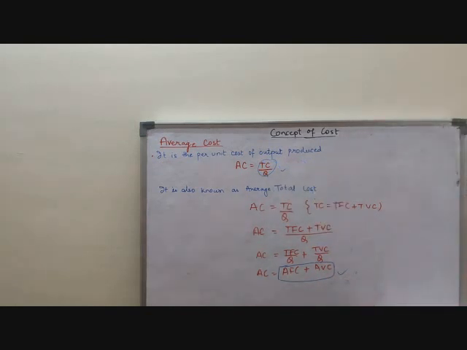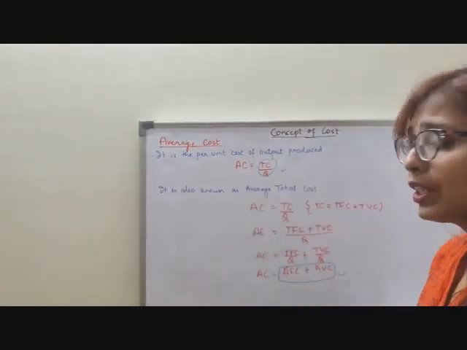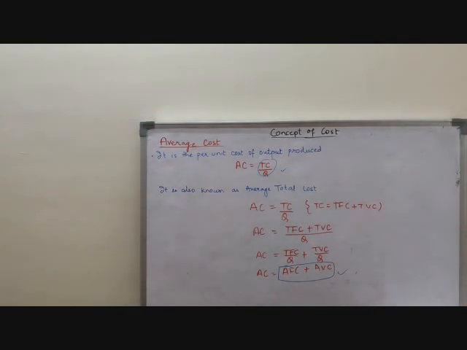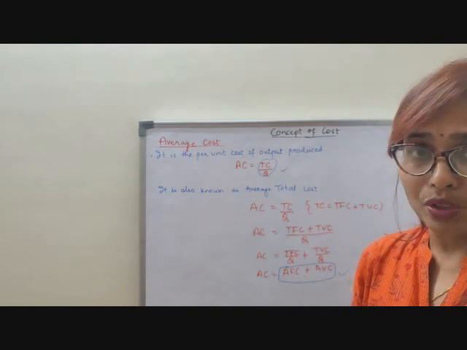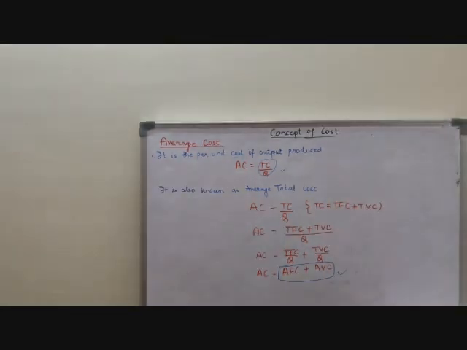So, in the short period, average cost is the sum total of average fixed cost and average variable cost. Is it clear? Average cost means we are finding out the 1 unit cost. That means per unit cost, how much it is. Clear? This is the average cost. Please note it down so that I can move further with the average variable cost.